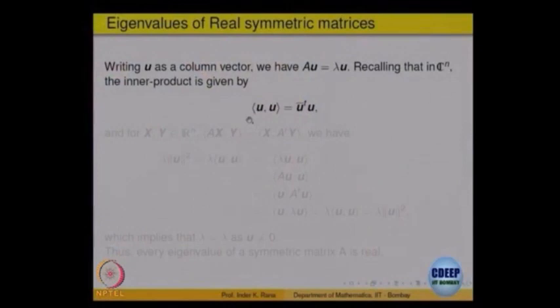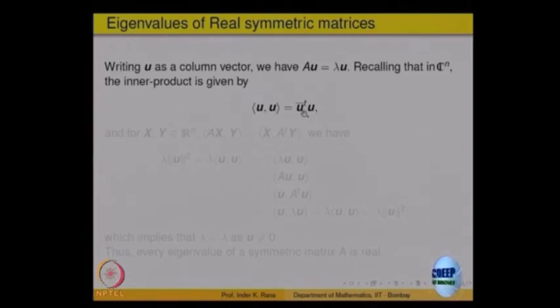Okay. So that is the definition of the dot product, and then it has all the properties that dot product has. So we will be using that. So here it is repeated again. If you write u as a column vector, in terms of matrix multiplication, then the dot product u dot u is nothing but u bar transpose u, because you are writing u as a column. So you should write it as a row vector, 1 cross n multiplied by n cross 1, the product should be a scalar, right.